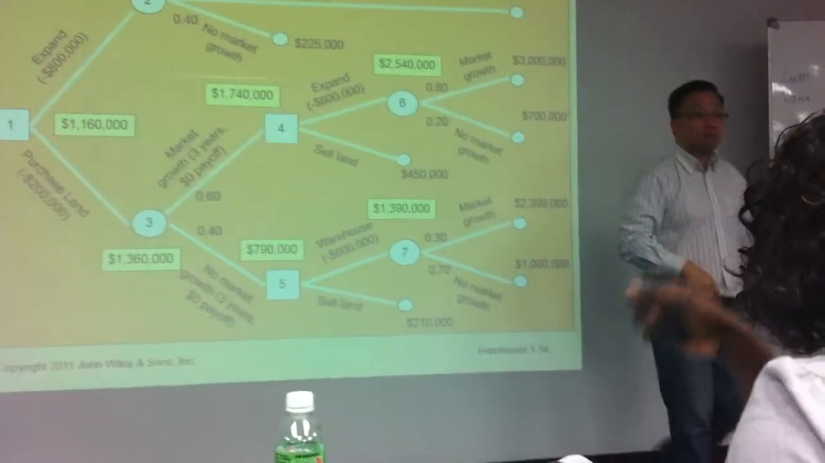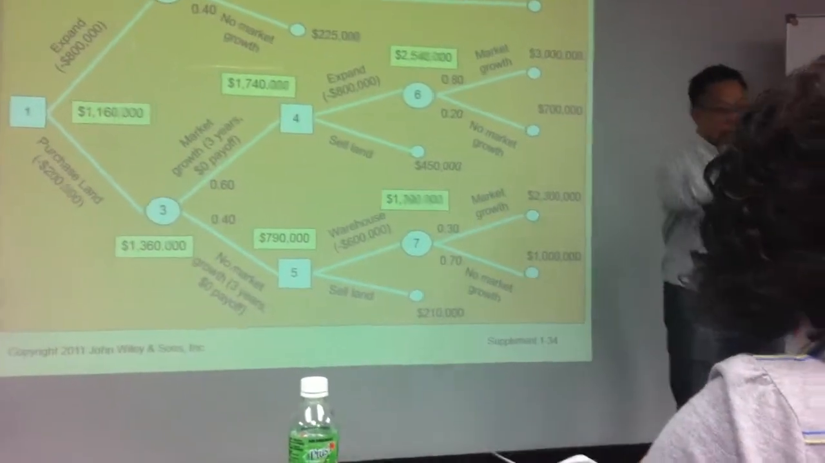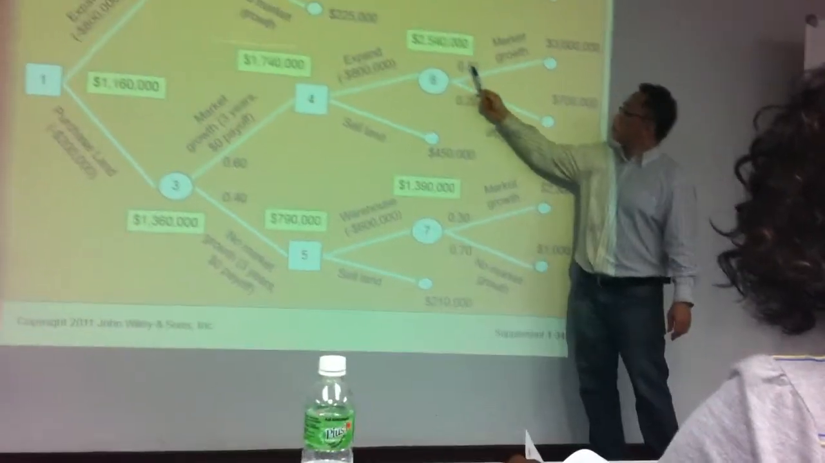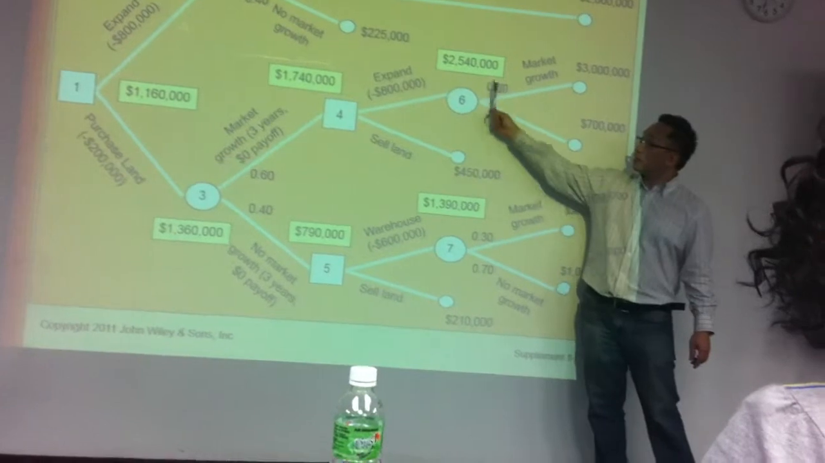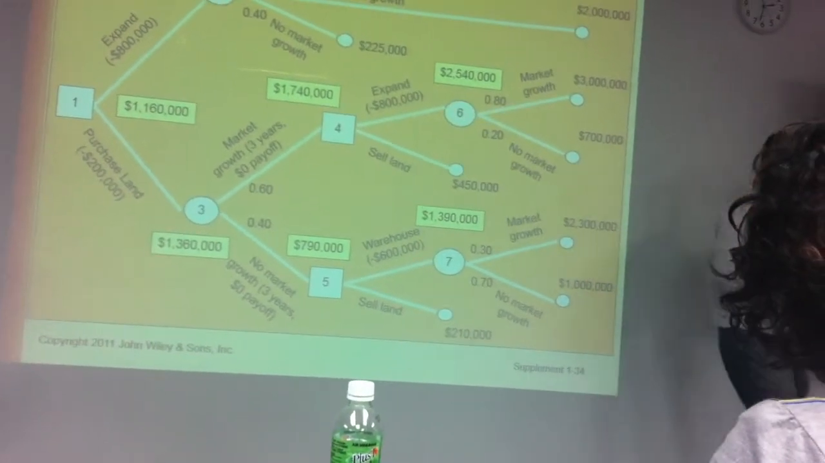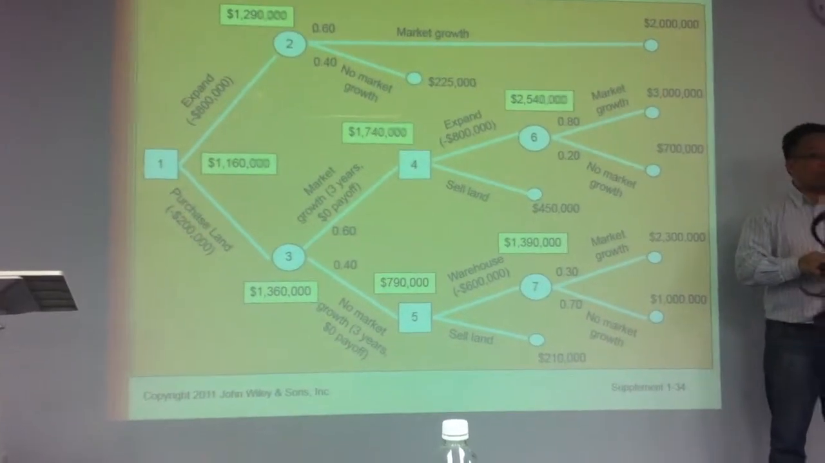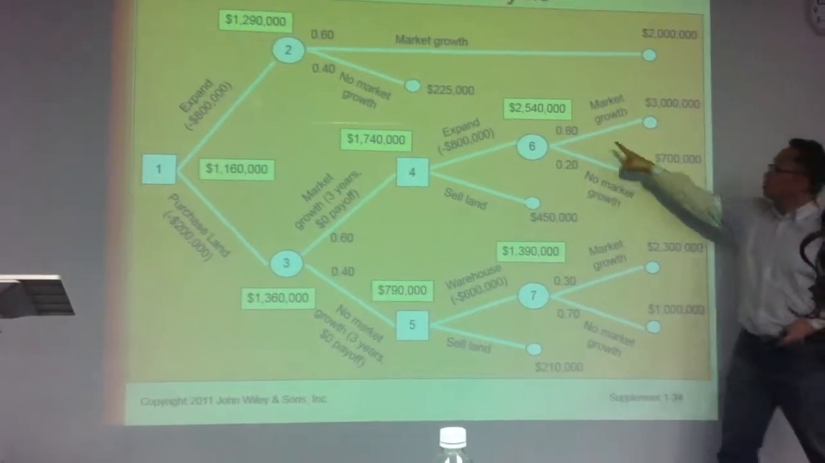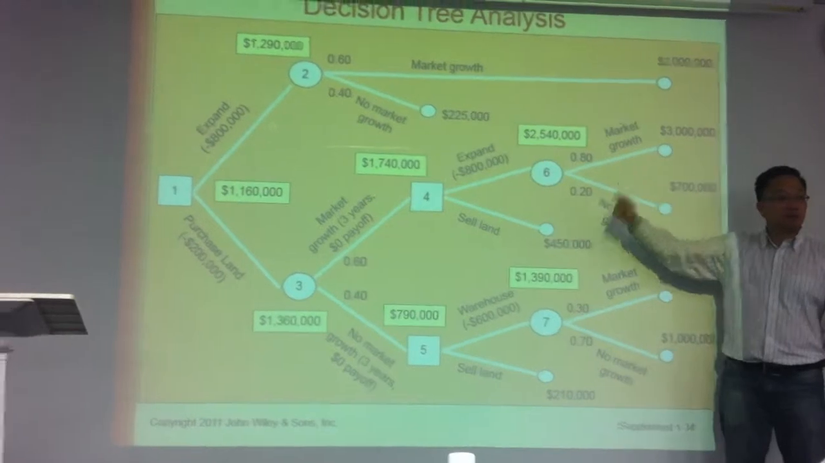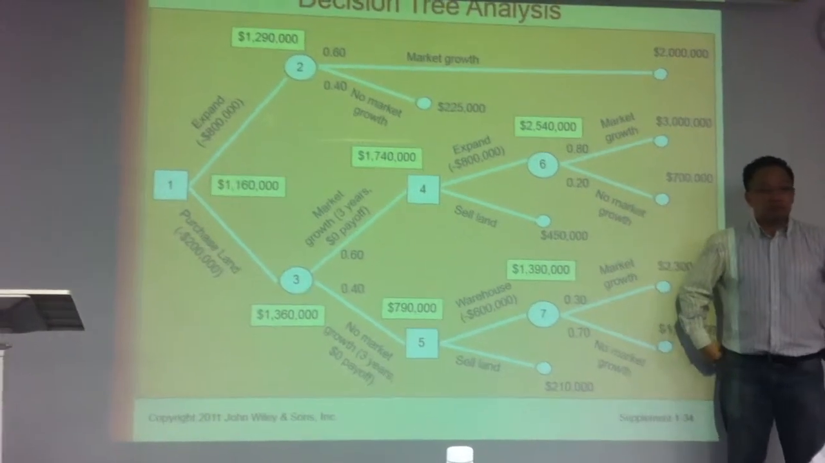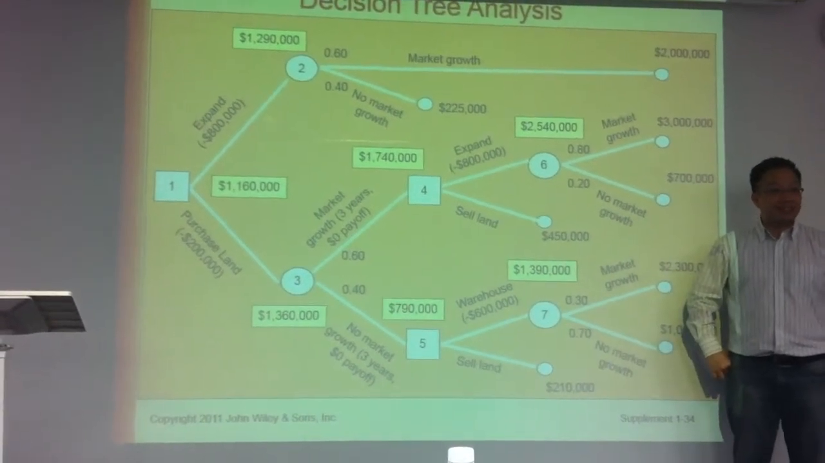What's your name? Suhail. Very good. Calculate 0.8 times this plus 0.2 times this. Do I get this number? Calculate again, I repeat. Probability times outcome plus probability times outcome. Yes. Do we get that number?